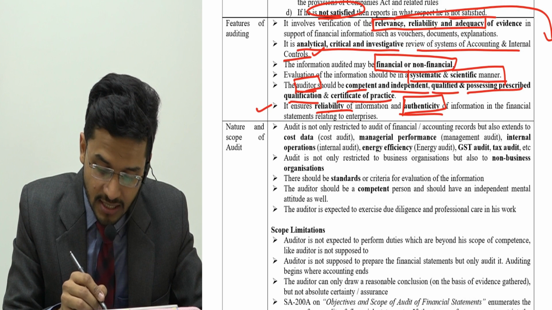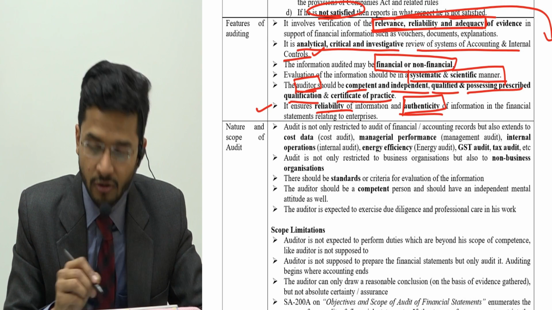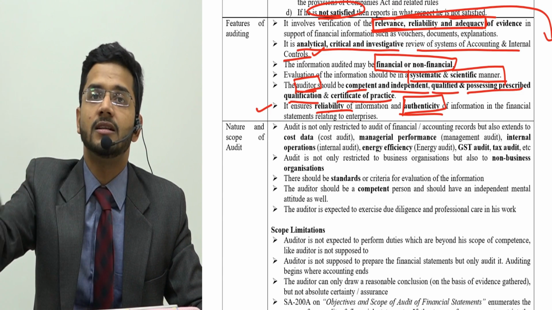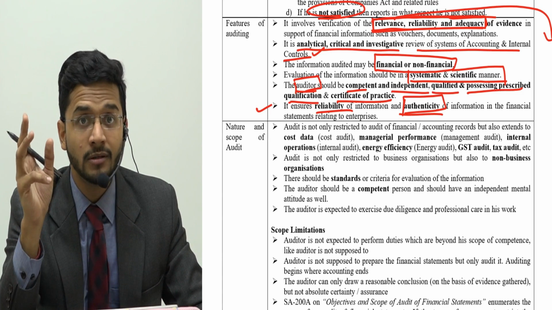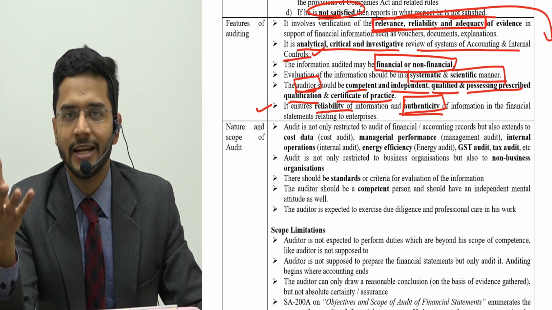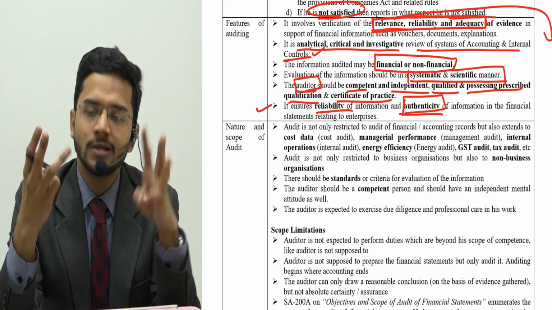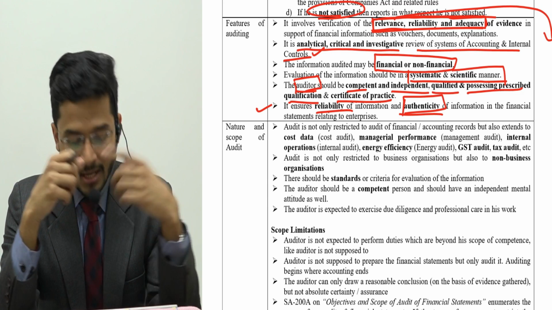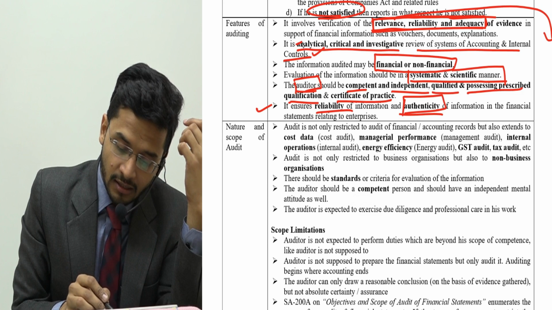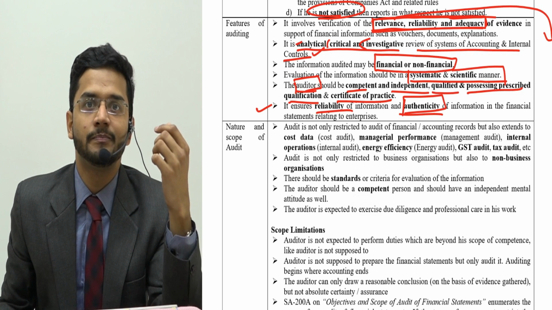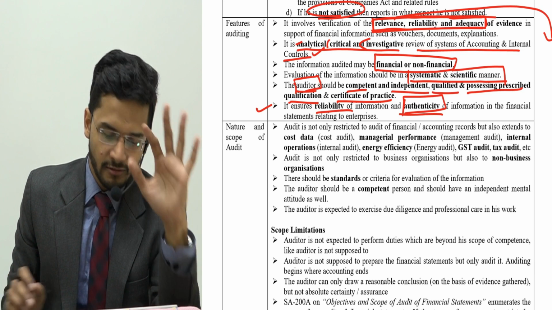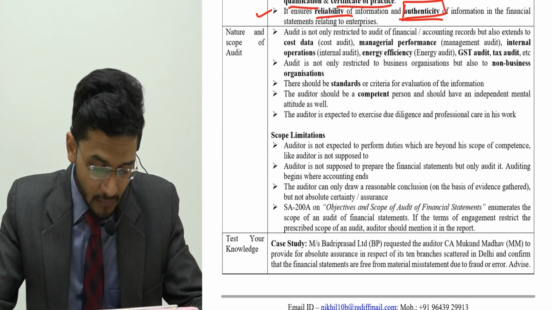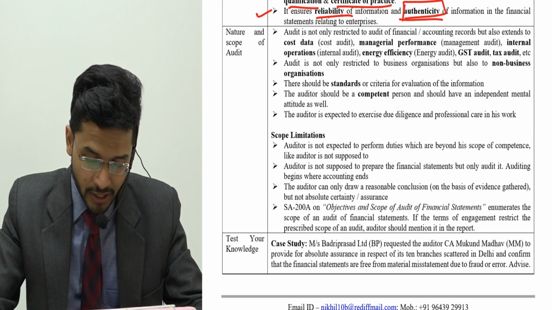Very, very important words, guys. I emphasize words for all theory subjects. Why? Because in theory you cannot remember the entire sentence for sure, but you can remember the words. So for example, evidence is directly connected with 3 words. Evidence has to be relevant, reliable, and adequate. Similarly, audit has to be analytical, critical, and investigative. So these words are to be remembered with respect to features of auditing. Okay, sir, got it. Next, what is the nature and scope of audit?